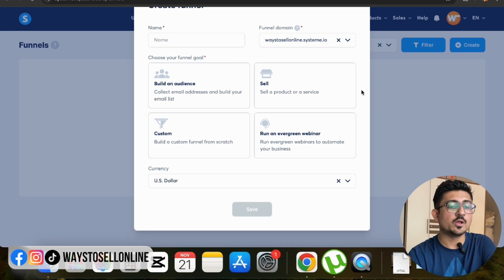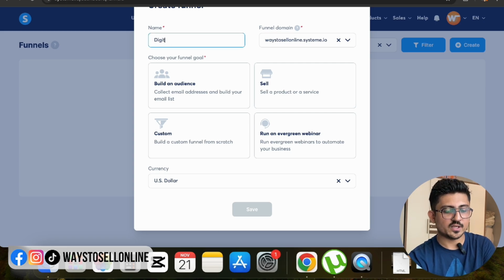So in order to create your funnel, all you have to do is give your funnel a name. So let's just type any name, digital product funnel, right? After giving the name, you have to select your domain, select your currency, and then select the goal. Like what is the goal of this funnel?